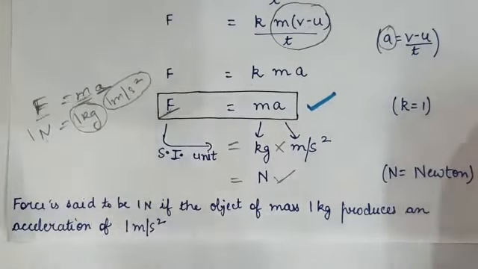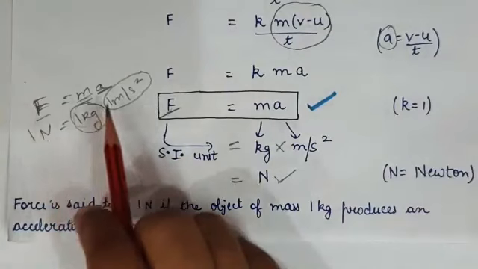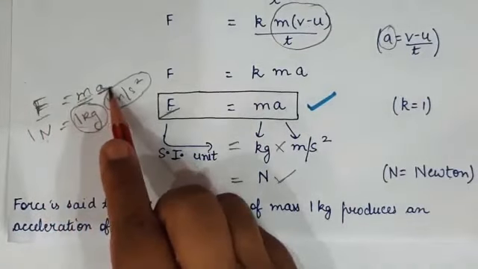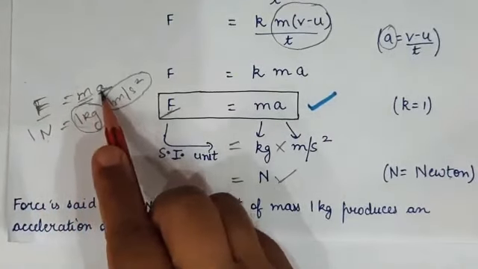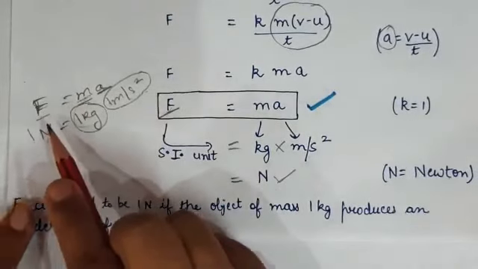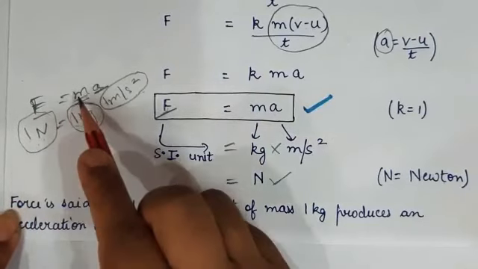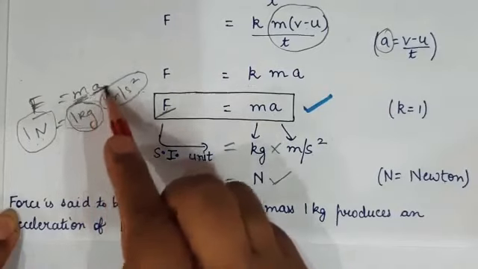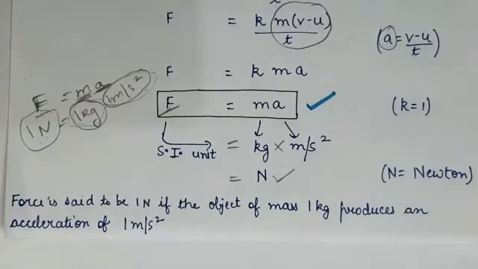Okay, you do not need to cram the formula. You can just apply it simply. F is equal to ma. What is the unit of force? Newton. What is the unit of mass? Kg. Unit of acceleration? Meter per second square. So write 1, 1, 1. So now if you are asked what is 1 Newton, force is 1 Newton when the object of mass 1 kg produces an acceleration of 1 meter per second square. Simple. Clear, students? So this was about Newton's second law of motion.